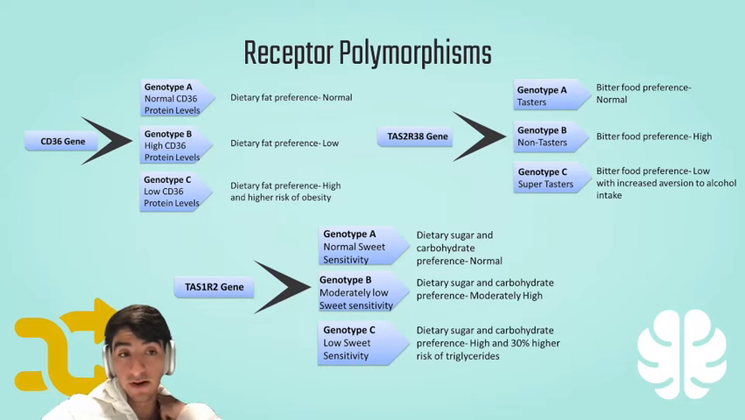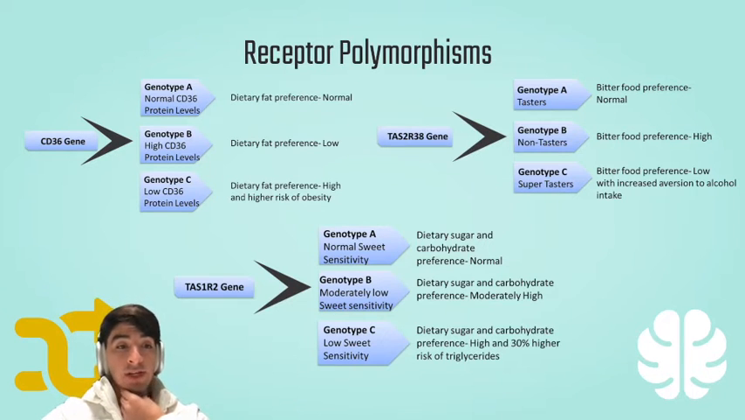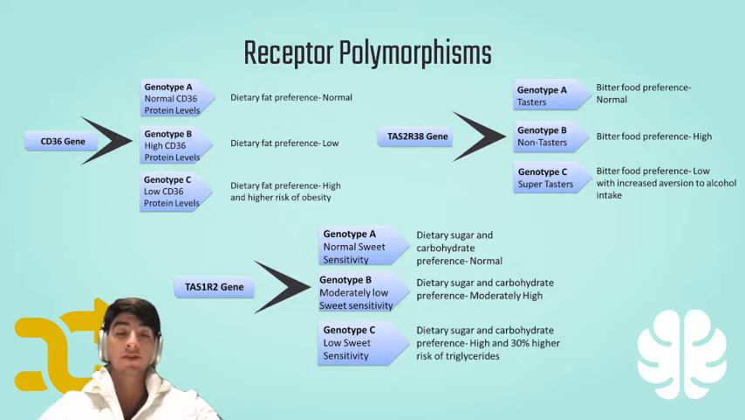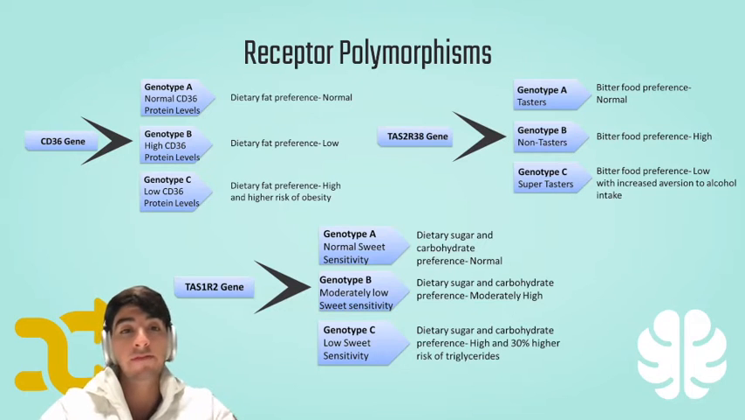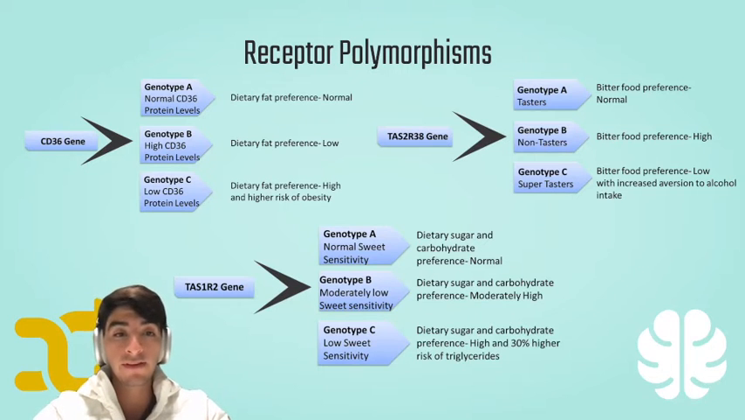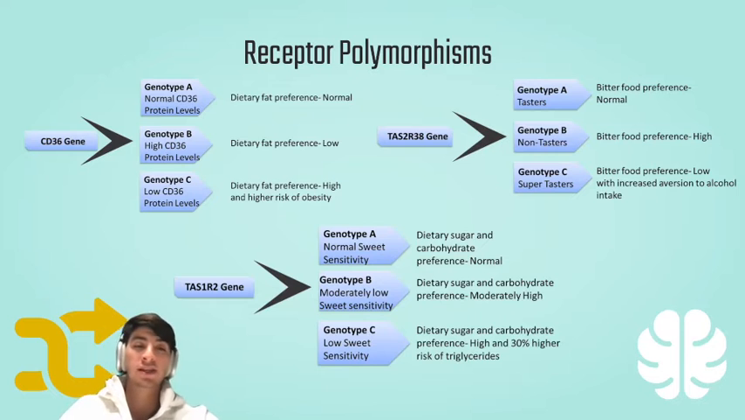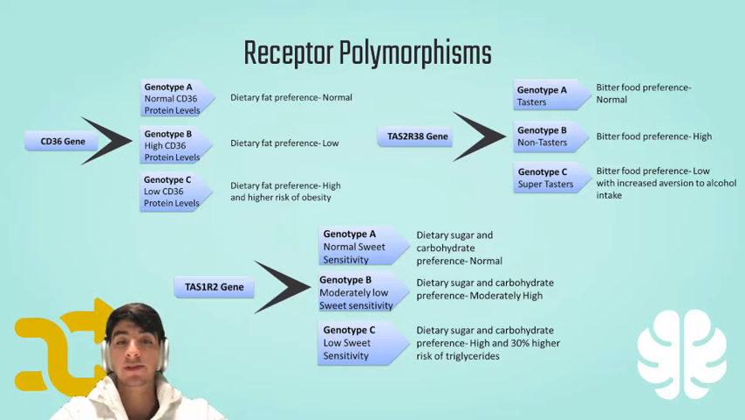Firstly, some researchers did studies on the CD36 gene, and we found we can have either the genotype A, B, or C. In a normal CD36, which modulates fat preference, we see a normal level of it. When we have high CD36 expression, we get overstimulation, and thus we have low preference for fat. The converse is true: when we have low CD36, we have high fat preference, and this can often lead to a higher risk of obesity.